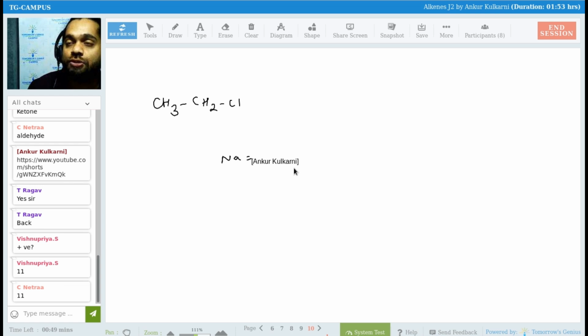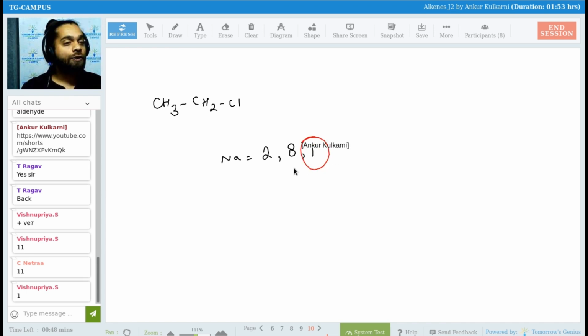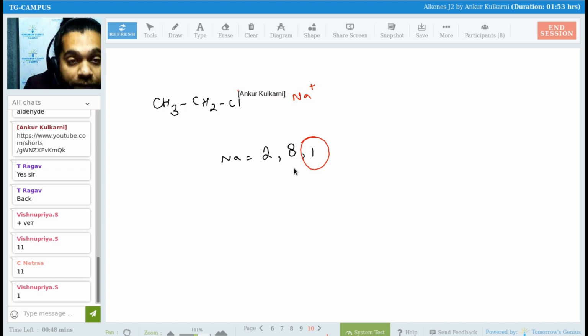How many valence electrons are there in sodium? Valence electrons means outermost electrons. Very good. It is 2, 8, 1. It can donate this electron, and that is the role of sodium over here. Look over here: sodium gives away a single electron. It does not give away a lone pair. It gives away a single electron.